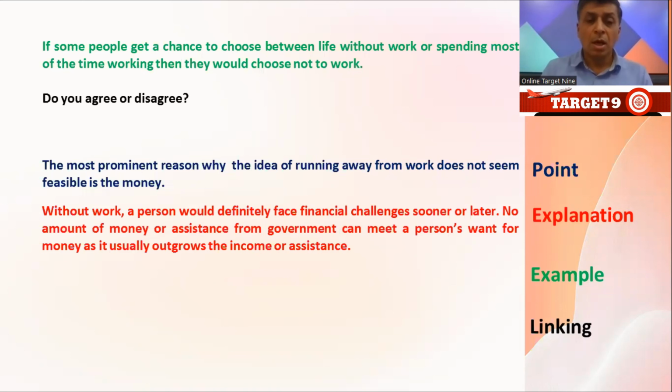Okay, so you can see how good it is. Like we are using adverbs, definitely, financial challenges, vocabulary, and sooner or later, it's a phrase. No amount of money, I've used negative sentence, no amount of money or assistance from government can meet a person's want for money. So as it usually again adverb, outgrow, again vocabulary, income or assistance. So you can see vocab, connectivity, range of grammar, everything is there. You are also supposed to do it in the same manner.